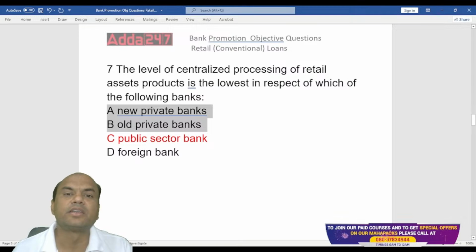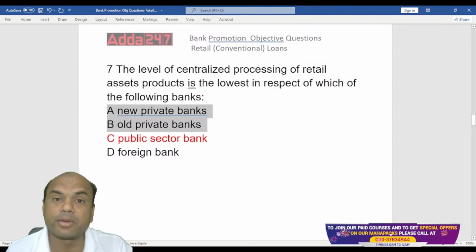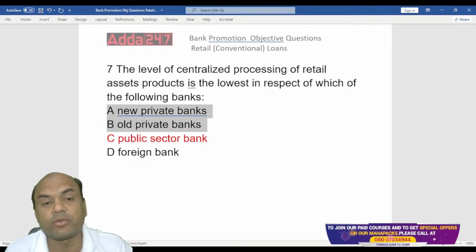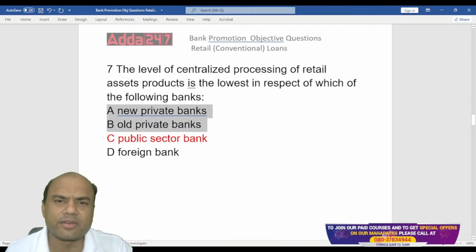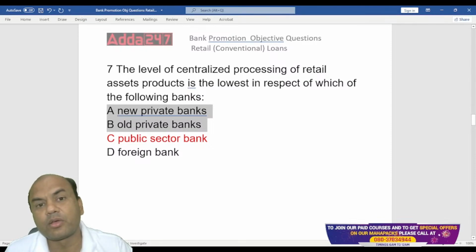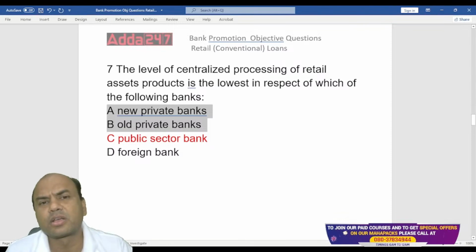See this, it's like this. New private means those banks that came after the Narasimham Committee 1991 report. The 1991 Narasimham Committee was set up and it gave the way for these new private banks. HDFC Bank, ICICI, Axis, then IndusInd Bank, all these are new private banks. Old private banks means those that were existing earlier than 1991. For example, Karur Vysya Bank, Federal Bank, Karnataka Bank, South Indian Bank. Those were existing before also. So these are old private, and HDFC, ICICI are new private banks.